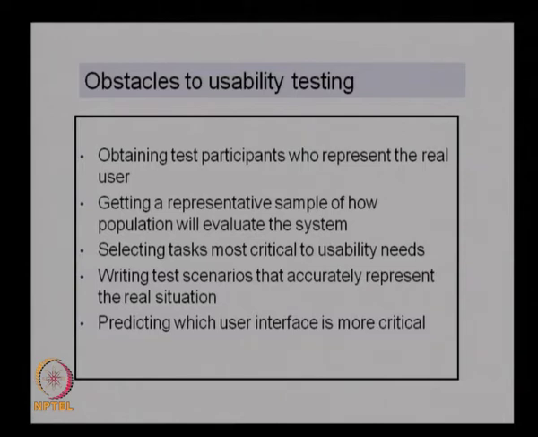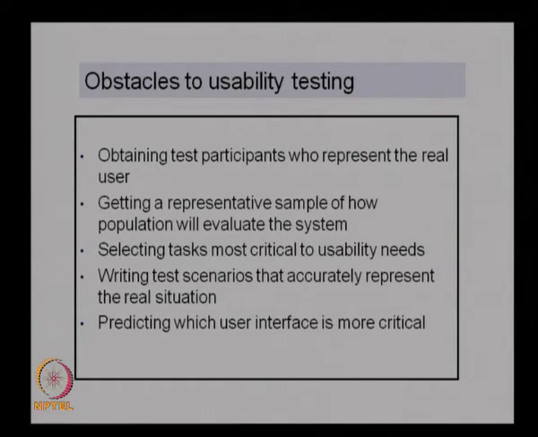Then selecting tasks most critical to usability needs. As I mentioned, we need to see which tasks are to be tested by the users, but selecting the tasks most critical to usability needs is also very important. So the designers need to analyze all the tasks, see which are the most critical tasks, and accordingly do the testing.